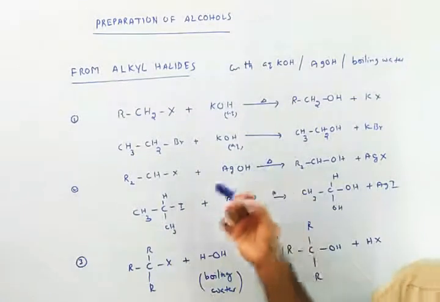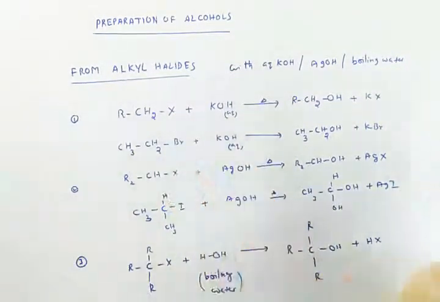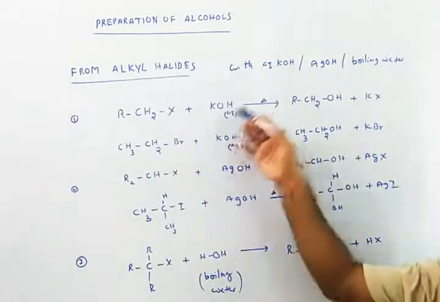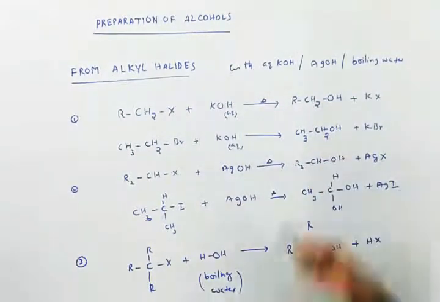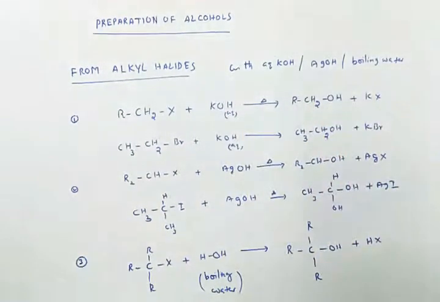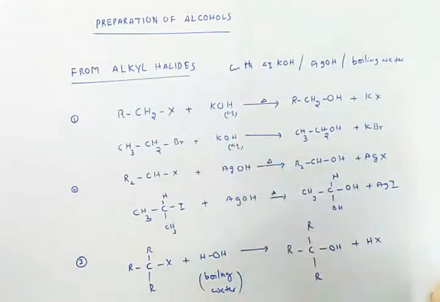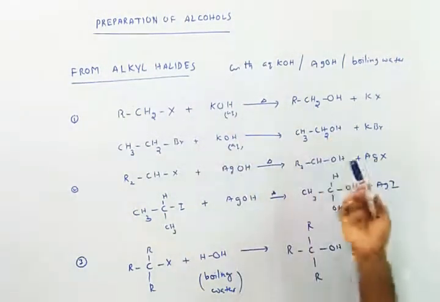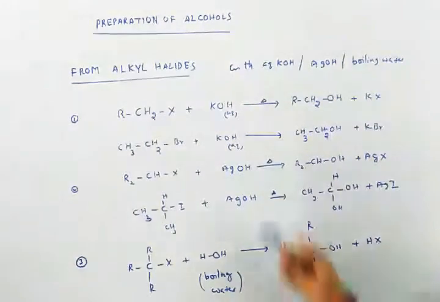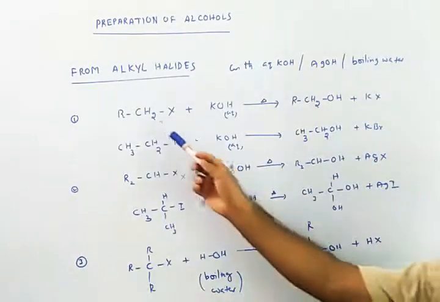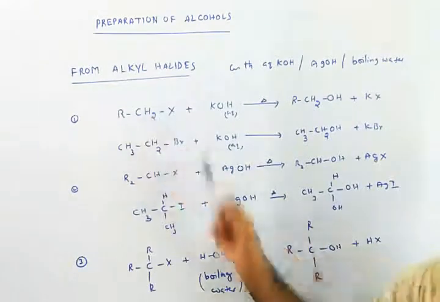In the substitution reactions of alkyl halides with aqueous KOH, moist silver oxide, meaning silver hydroxide, or boiling water, if you take any one of these, depending on the reactivity, you will definitely get the corresponding alcohol in this reaction.